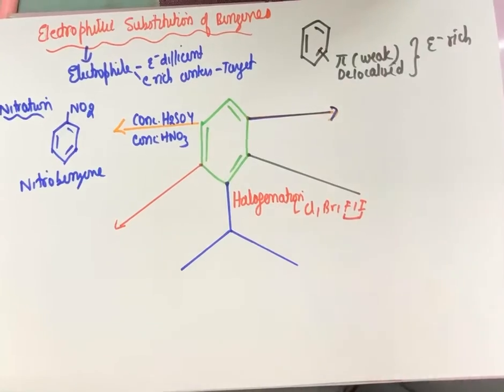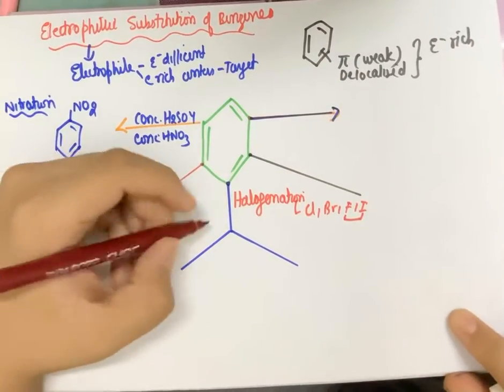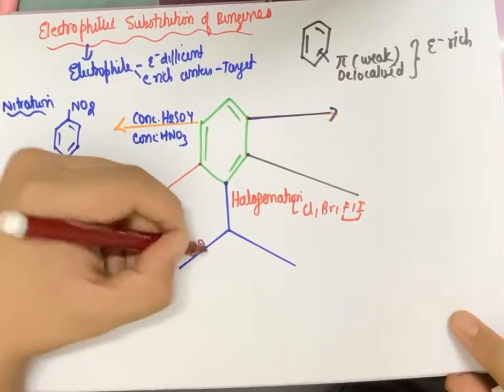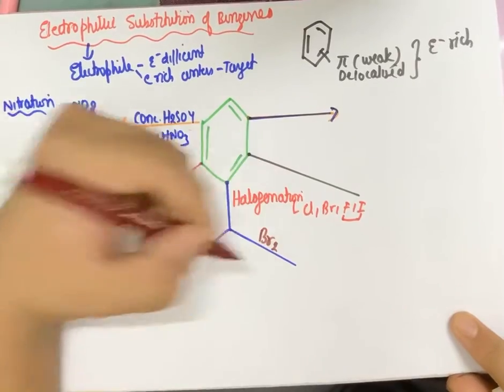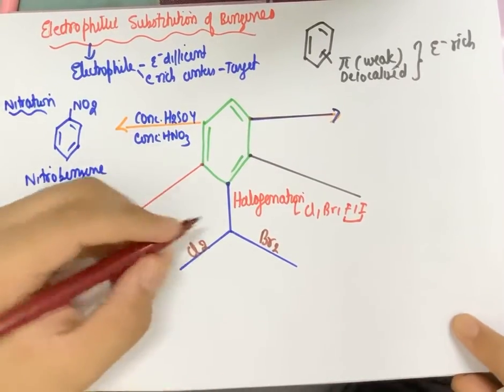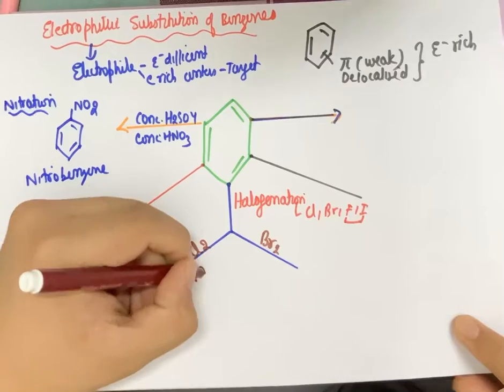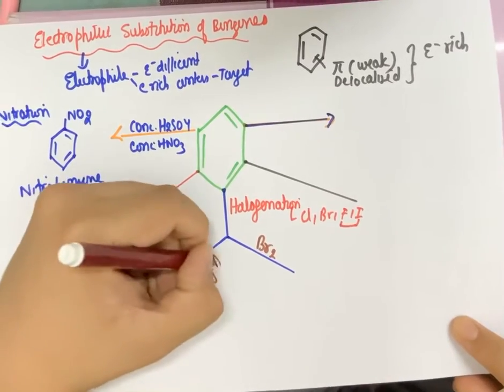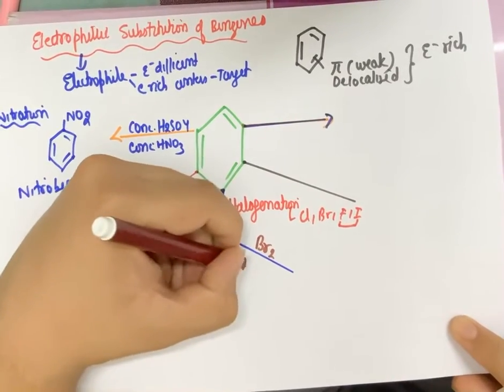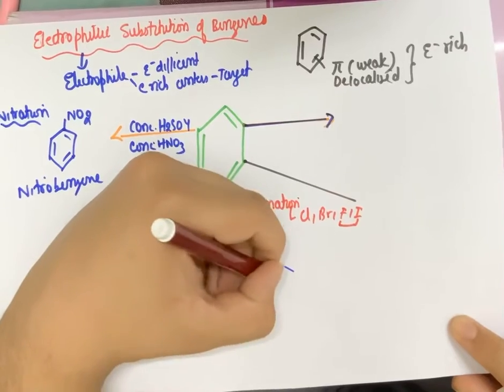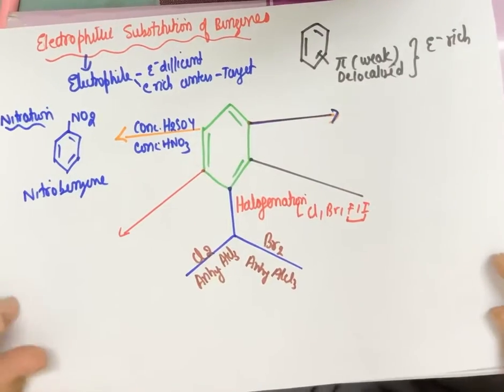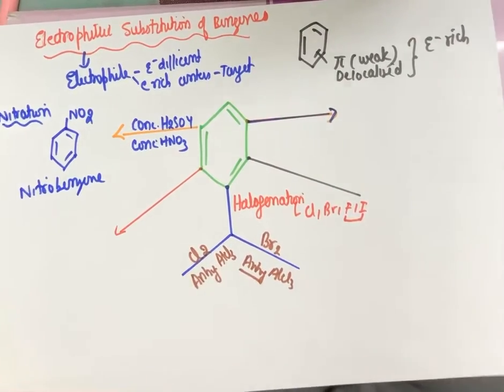So if I want to introduce chlorine or bromine, with the benzene I will introduce Cl2 or Br2, and the reagent which I need for doing this is anhydrous AlCl3. Remember this, anhydrous AlCl3, anhydrous aluminium chloride. This word anhydrous is very important. Now why do I want anhydrous aluminium chloride?